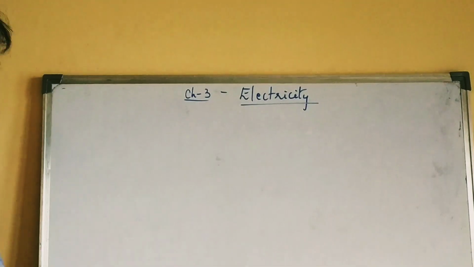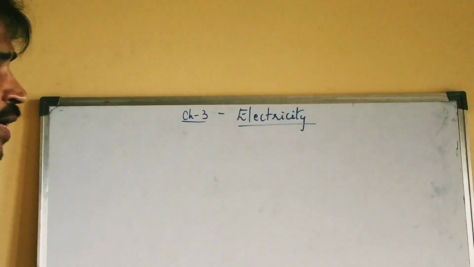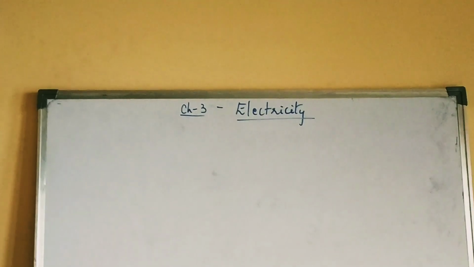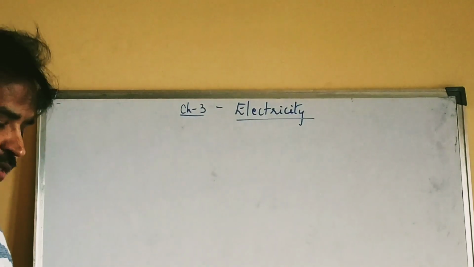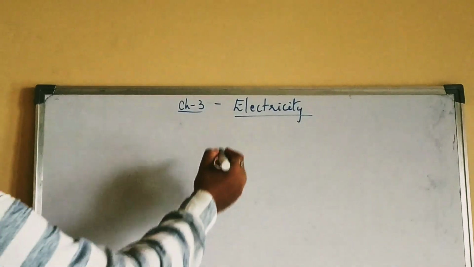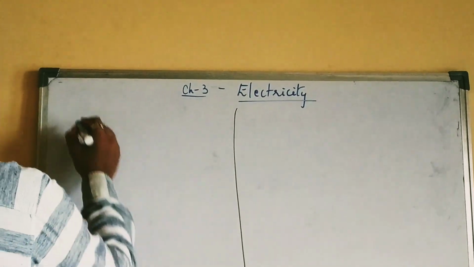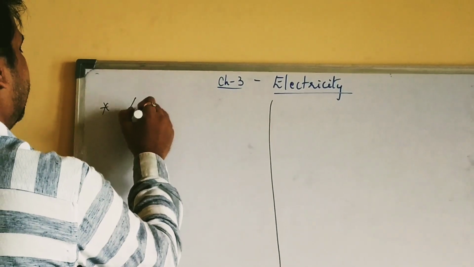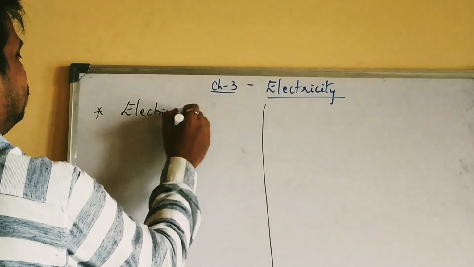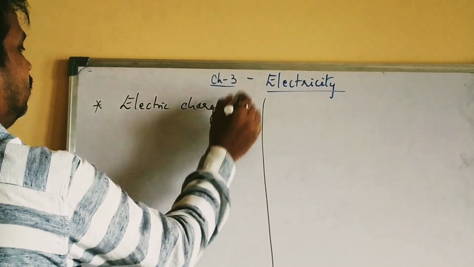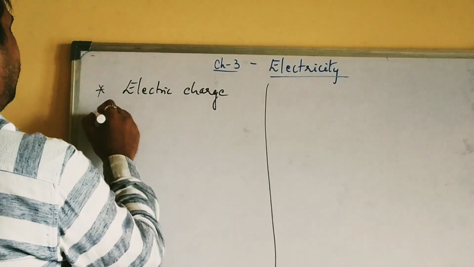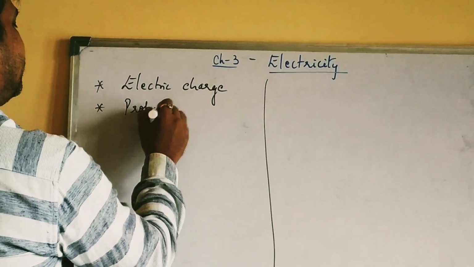Okay students, let us move to the third chapter, that is electricity. Very interesting chapter and a very big chapter also, because we study a lot of things in this electricity. So here, the things that we discuss in this electricity chapter are, first, electric charge. We discuss about electric charge. Then in this electric charge, again we also discuss about properties of electric charge.